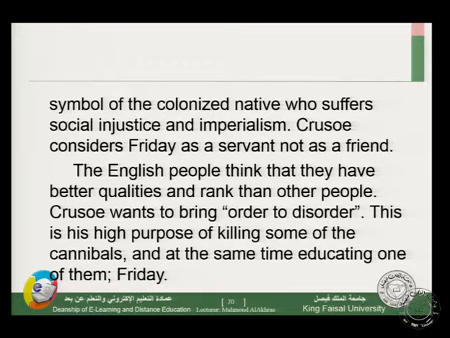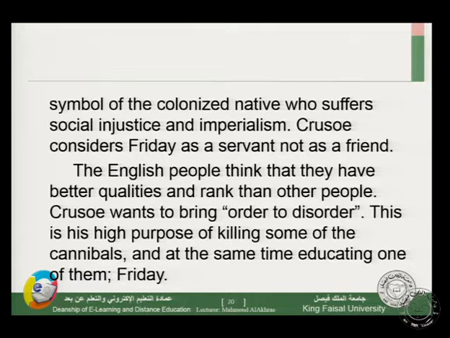Crusoe considers Friday a servant, not a friend. Friday lives with Crusoe for a long time, so there should be a friendship between them, but that is not the case. The relationship is one of slave and master.